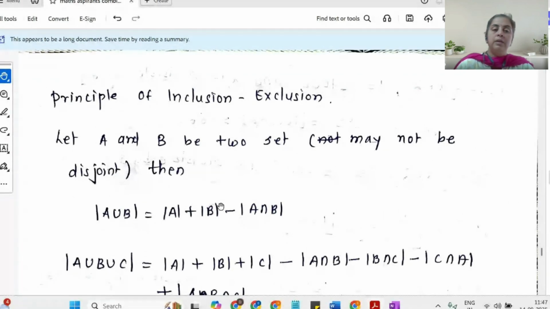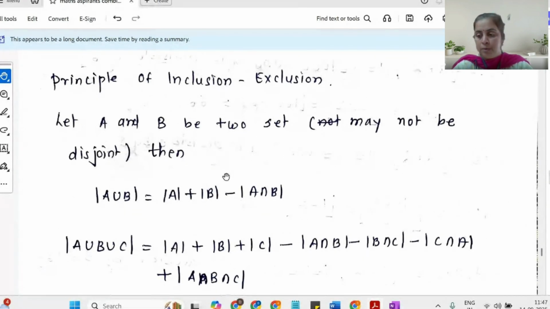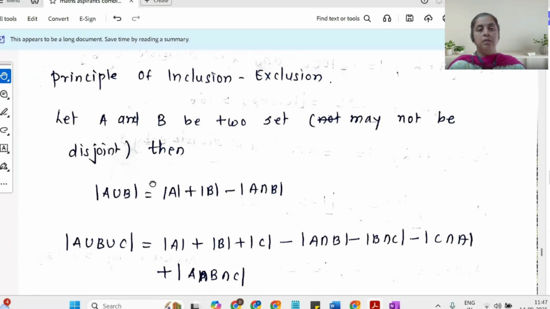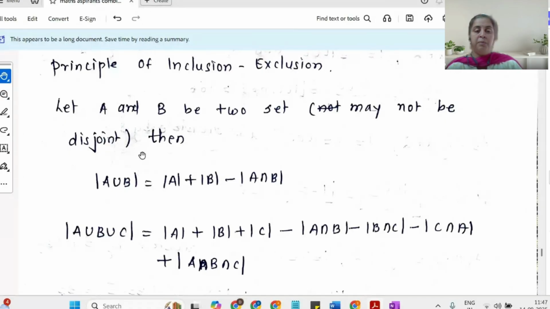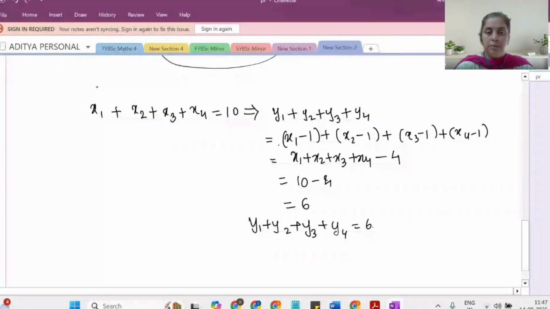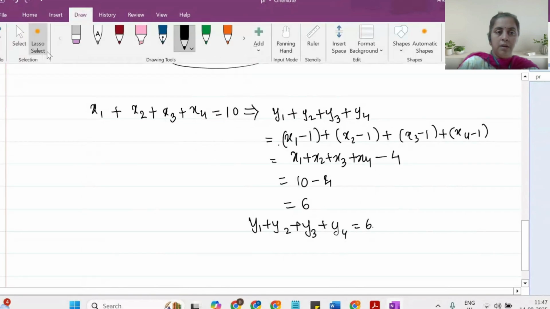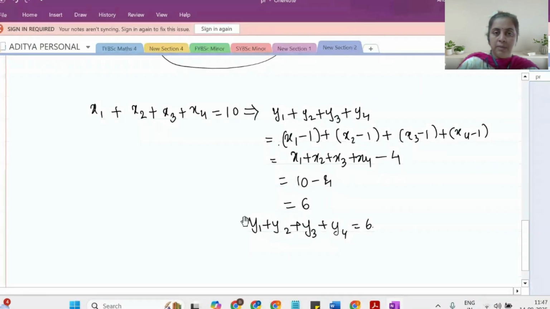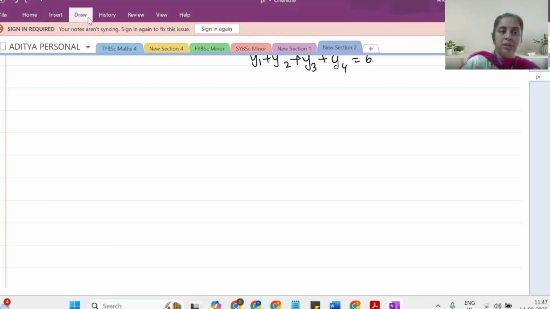Now this is something which I was not able to include. Up to the binomial theorem, everything gets over here. But there are some more questions which one should try. This is another good question, though it is not a part of your syllabus. I have included it for the JAM syllabus. This is called the principle of inclusion exclusion. It can be treated as a generalization of the principle of addition. This is something you must have done in your 11th or 12th standard. The formula is something we have already seen under permutation and combination in 12th standard.